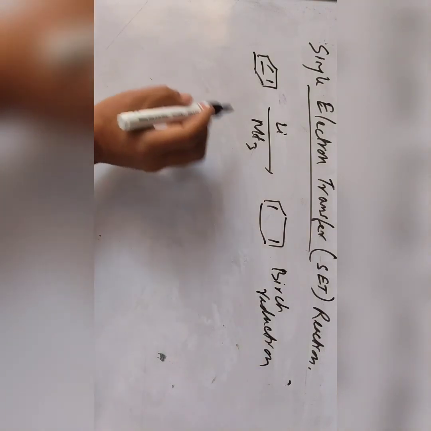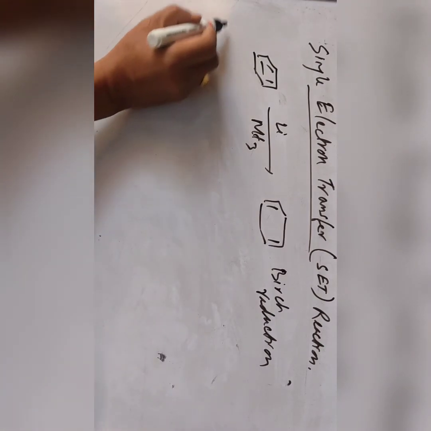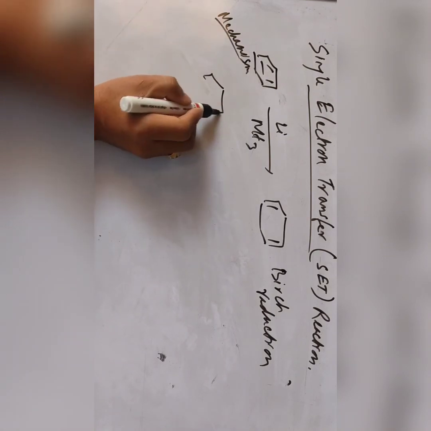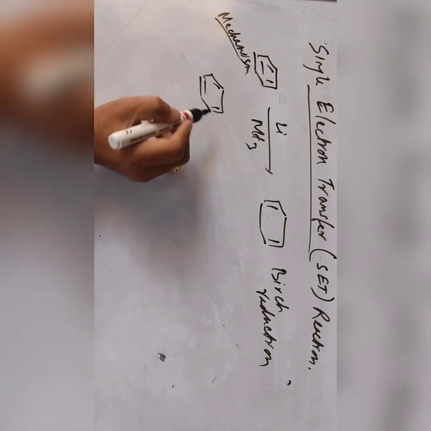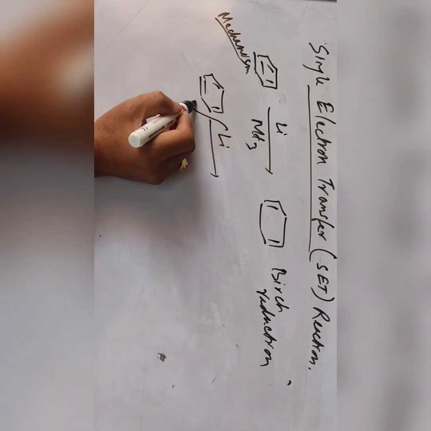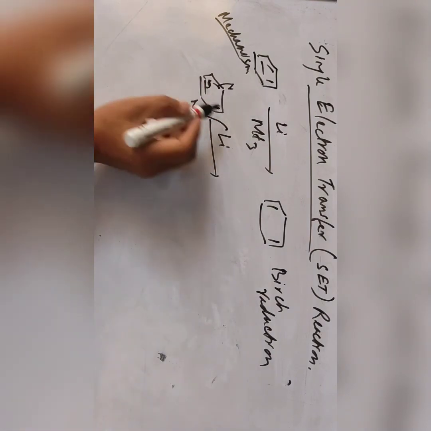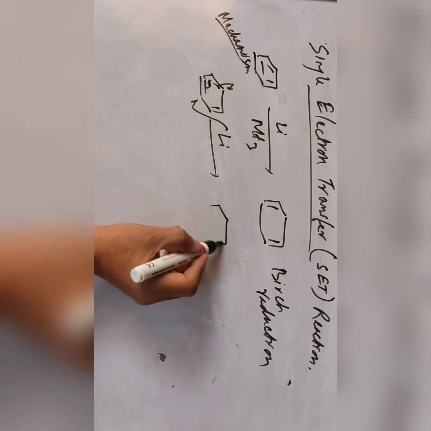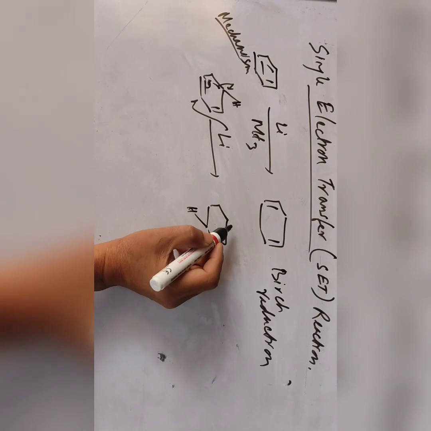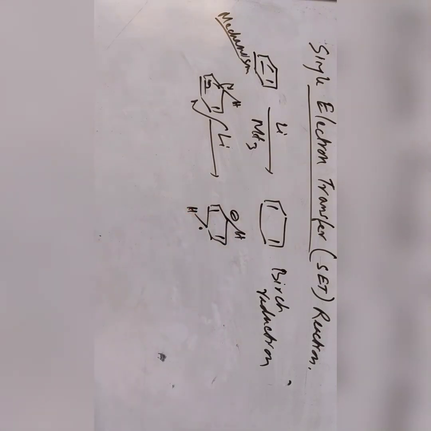The mechanism is like this. First, a 1,4 addition takes place. Let's see the mechanism of the reaction. The single electron transfer takes place here. Lithium transfers one electron, so a negative charge will come here, with hydrogens here.